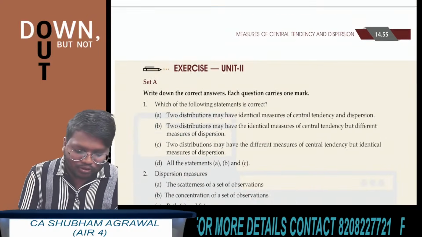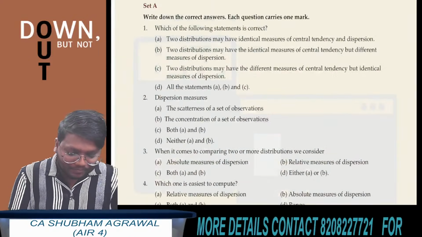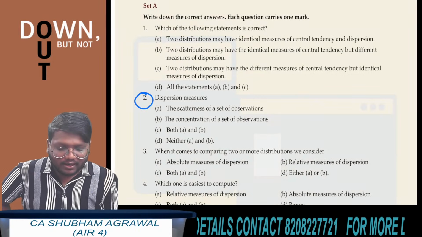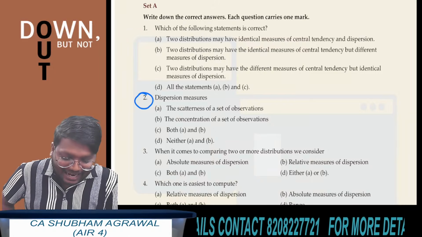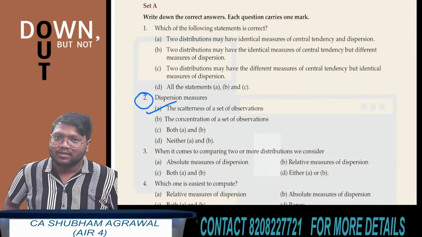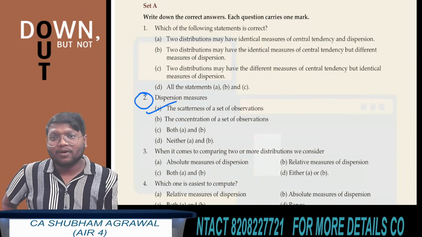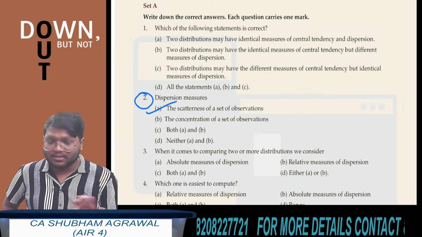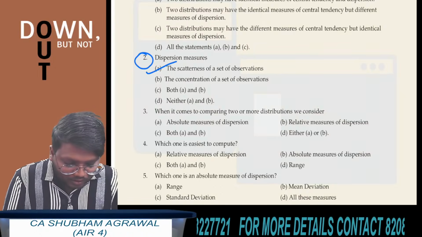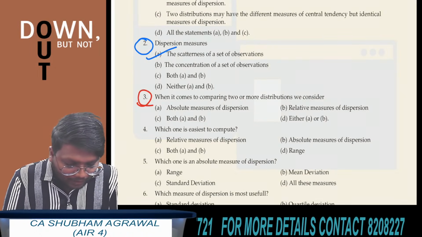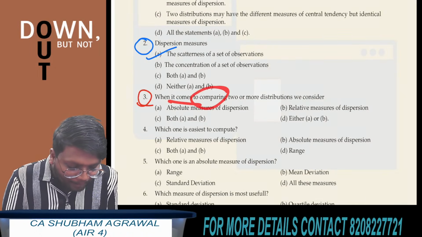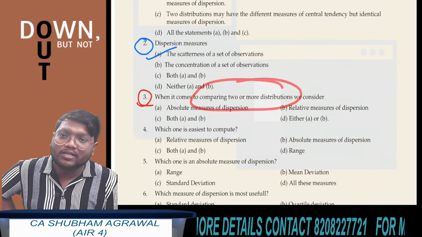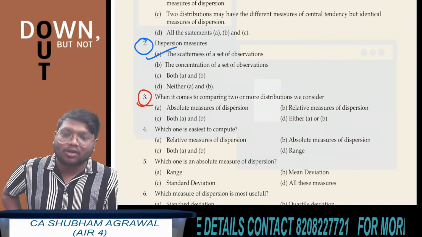I am taking some questions now from set A. Question number 2. Dispersion means what? Scatterness of a set of observations. Scatterness of a set of observations means what? Dispersion. Central location of the observations means what? Central tendency. Now, question number 3. When it comes to comparing two or more distributions, what will we use? Relative measure of dispersion.